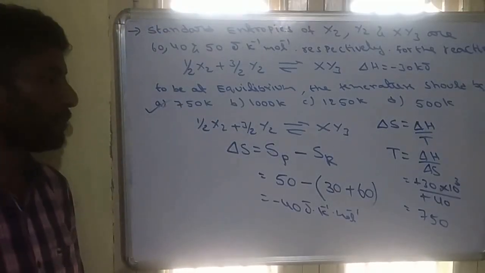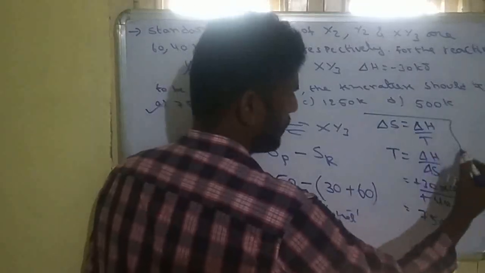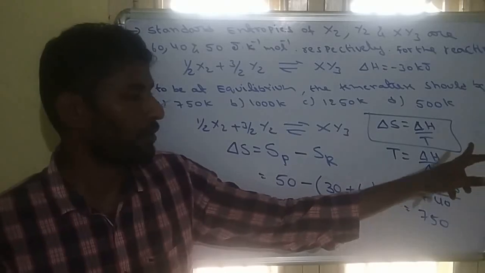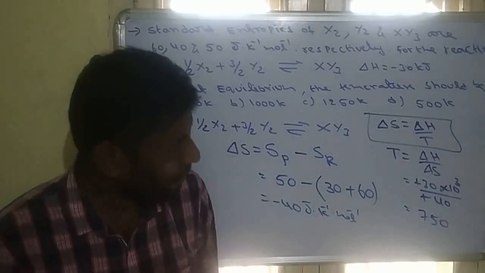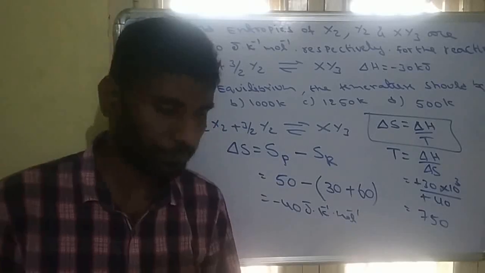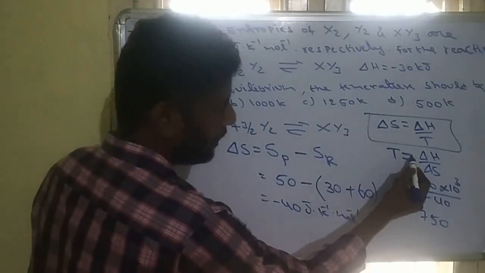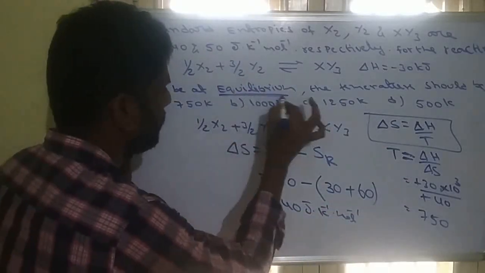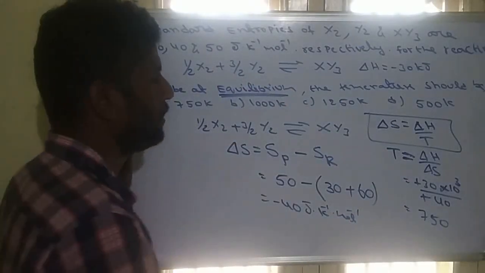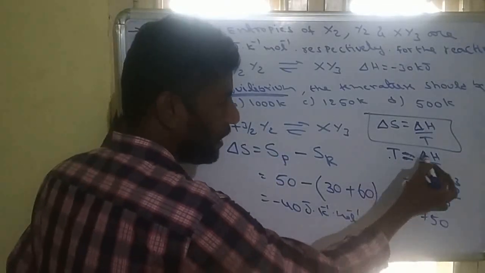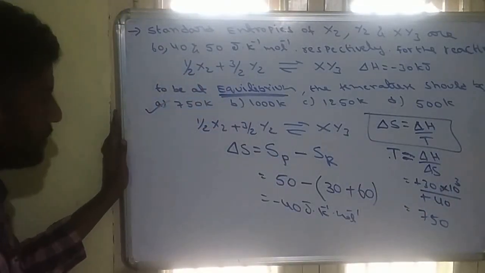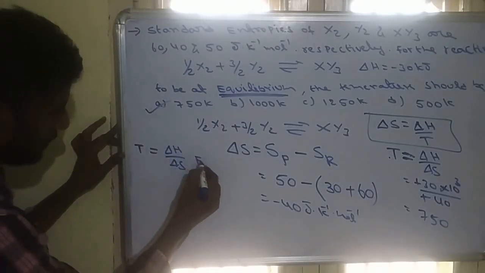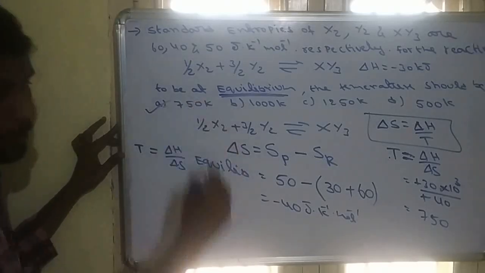Similar questions are important. This formula is the most important. Mostly, entropy questions will be given like this. Enthalpy they will give, temperature they will give, and they ask entropy. Or both they will give, and they ask temperature. When temperature is equal to delta H by delta S, that is called the equilibrium condition. This equilibrium condition I will explain in the next class. But in the equilibrium condition, temperature must be equal to delta H by delta S. Remember, when temperature is equal to delta H by delta S, the condition is called equilibrium.